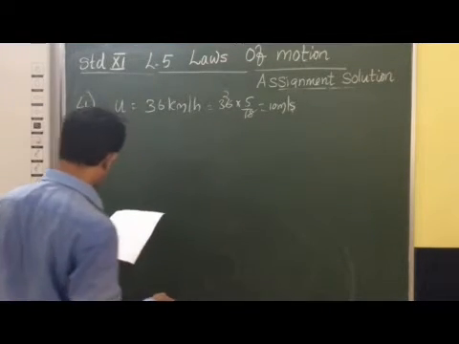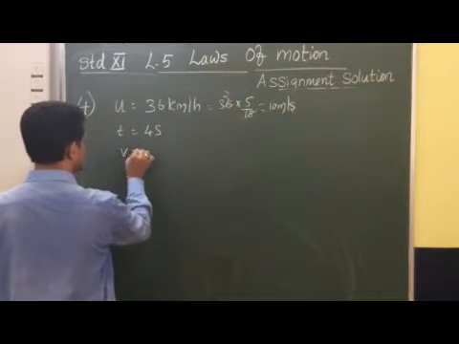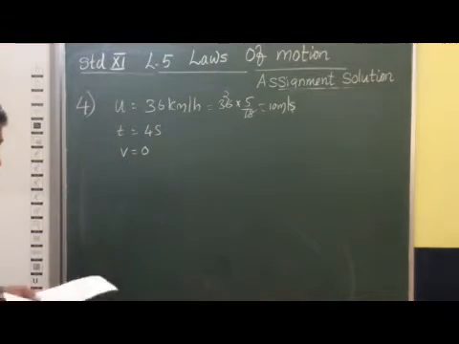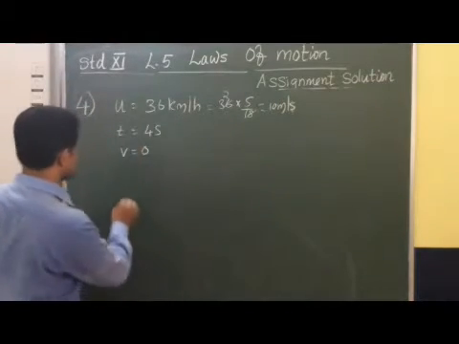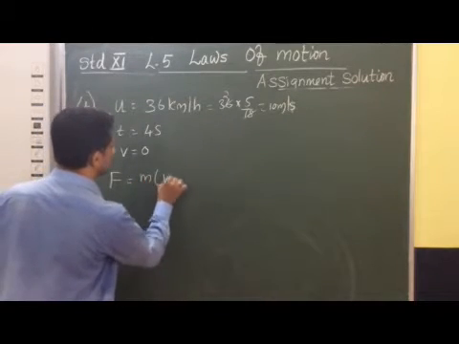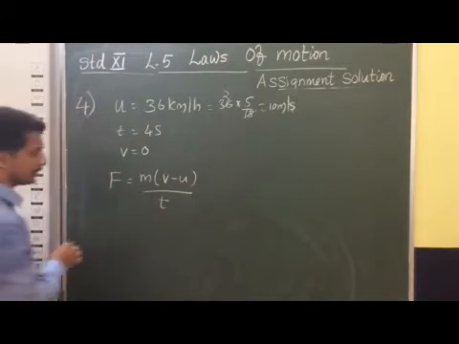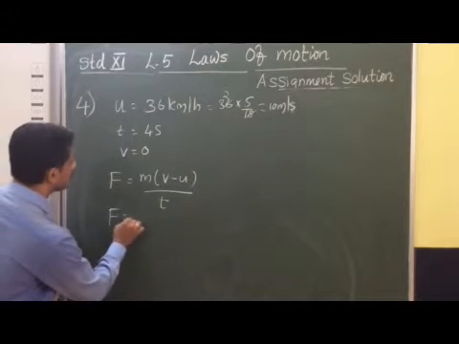Now, the time is also given. Time is 4 seconds. Within 4 seconds it is coming to rest, that means the final velocity is 0. So what is the average retarding force? We have to find the force. F is equal to m into v minus u upon t. So we have to find the retarding force acting on this object. So F is equal to what?